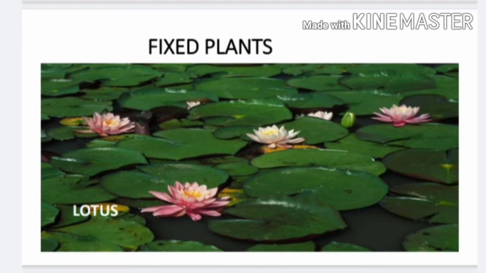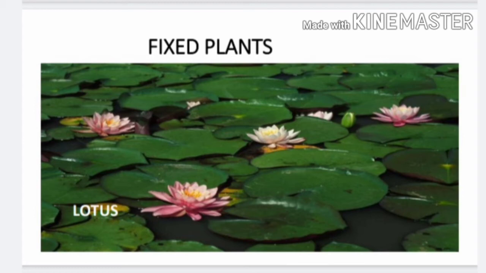All right, the stomata in the leaves are on the upper side. The stems are hollow and light. This helps the leaves to float. The stomata of this water lily, of the lotus, is on the upper side. And the stem is hollow and light, so that they can easily float in the water. The stems are also very flexible. They bend with the flow of water and make sure that the leaves are always above the water.